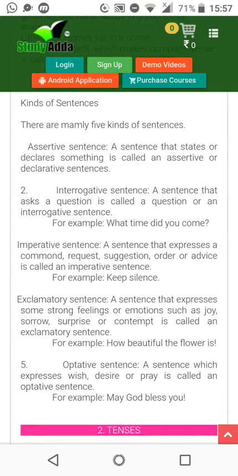Now optative sentence, a sentence which expresses wish, desire, or prayer. May God bless you. A prayer, a desire, a wish. That is an optative sentence.